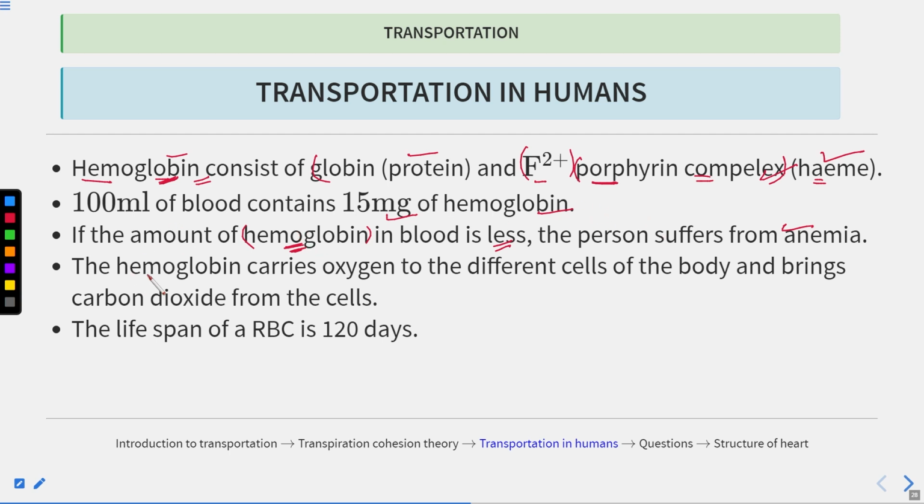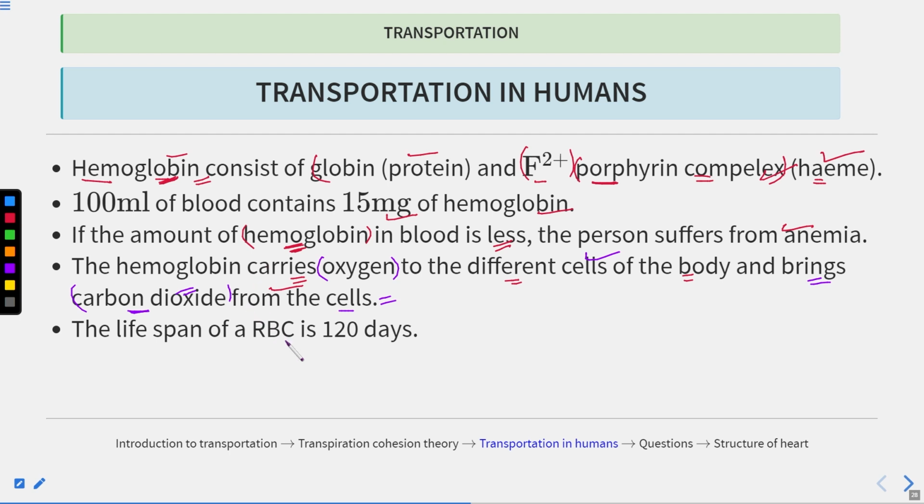If there is no efficient transport of oxygen because the hemoglobin is very low, the person will feel very weak. Now, hemoglobin carries oxygen to different cells of the body and brings carbon dioxide from the cells. This carbon dioxide is produced within the cells as a byproduct of all the metabolic processes or biochemical reactions, during the process known as respiration. The carbon dioxide is then liberated outside the body.